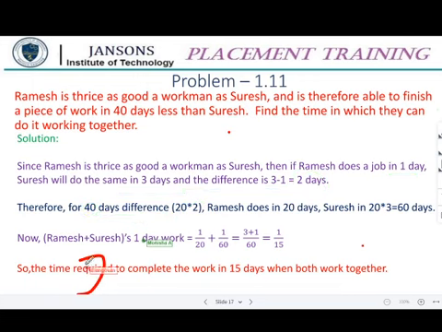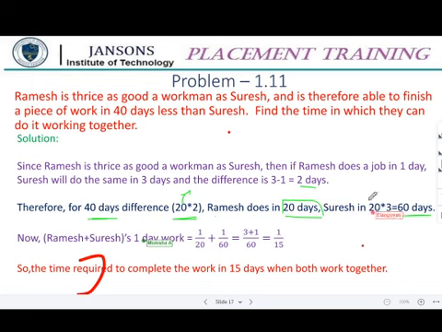So who is this? Please clear it off, whoever it may be. Okay, so the difference is only 2 days and 40 days is the difference given, so it should be a multiple of 2 days. So 20 into 2 is 40 days. So Ramesh takes 20 days, and Suresh, with the 40 days difference, takes 60 days.